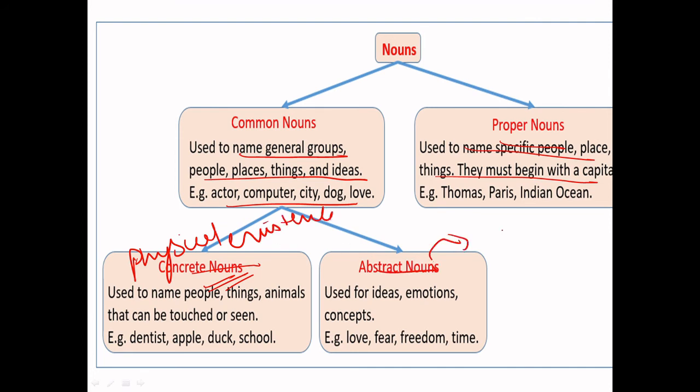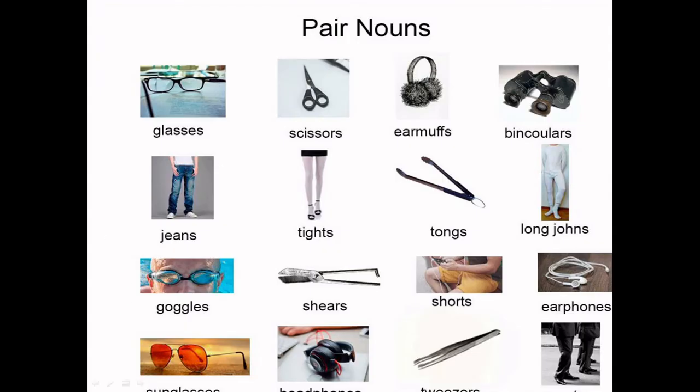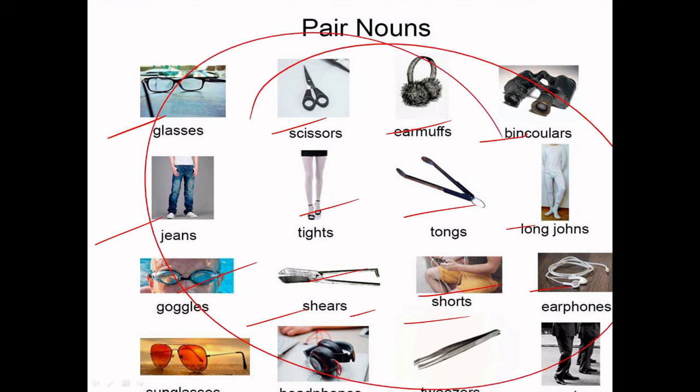And what are abstract nouns? Abstract nouns are not physical, they are emotions. I was about to write physically absent, but I thought it's better if I write emotions. Pair nouns, you all know: glasses, scissors, earmuffs, binoculars, jeans, tights. These are all things shown in this whole slide. They exist as pairs, right?